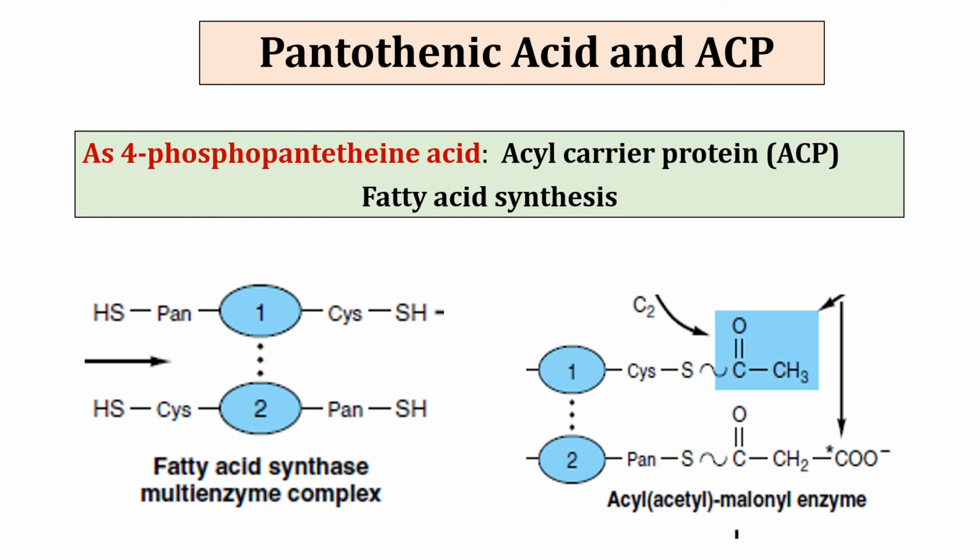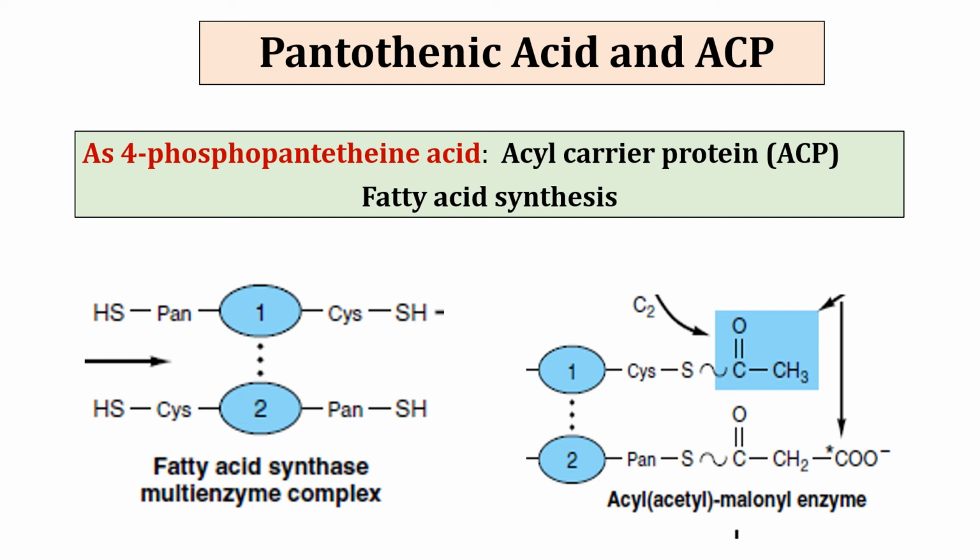Another major metabolic role of pantothenic acid is that it is a prosthetic group of acyl carrier protein, which is a part of the fatty acid synthase multi-enzyme complex. This acyl carrier protein has 4-phosphopantetheine, the form of pantothenic acid which is present in acyl carrier protein. It also has a thiol group.